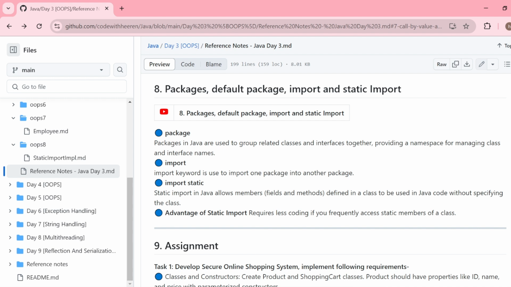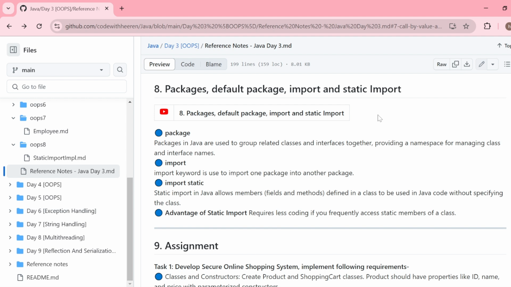So to import a package into your class, you must put your class inside some package. Then only will you be eligible to import another package. That's a rule in Java. So you first create the package, and then you use the import statement.